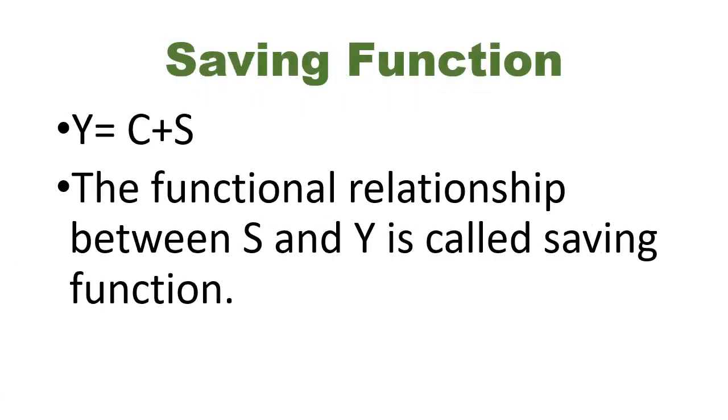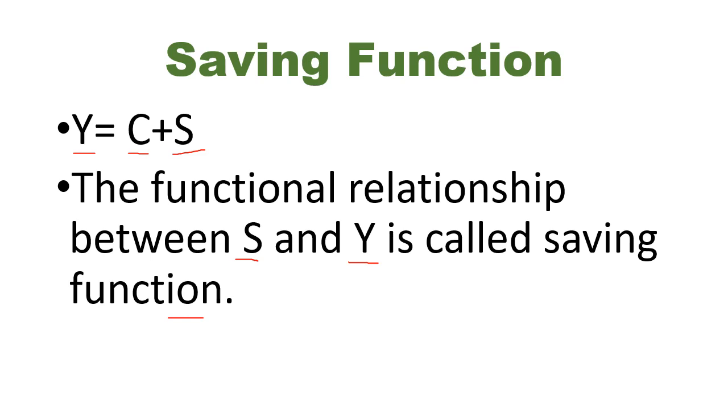So first of all, let's start from saving function. What is saving function? We know that income is equal to consumption plus saving, which implies that a part of income is either consumed or it is saved. The whole income is either consumed or saved. Now, the functional relationship between saving and income is called saving function.